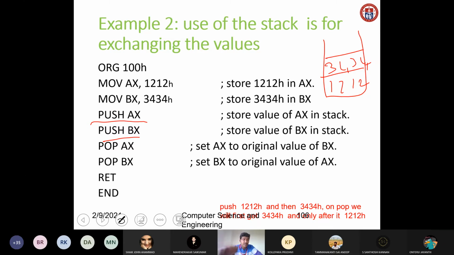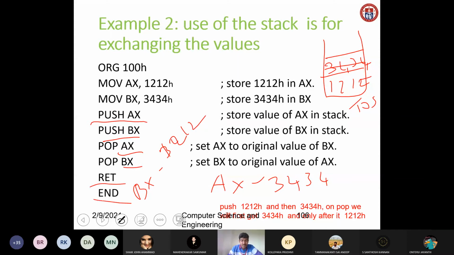Now I am popping AX. Popping AX means the content on top of the stack will be removed and stored in AX. So when we do the pop operation, 3 4 3 4 will be moved into AX. Now the value of AX is 3 4 3 4. Again popping BX. Now this value will be removed and this is your top of the stack. Popping BX means the value 1 2 1 2 will be stored in BX. So BX equals 1 2 1 2. Now return, then finally end.